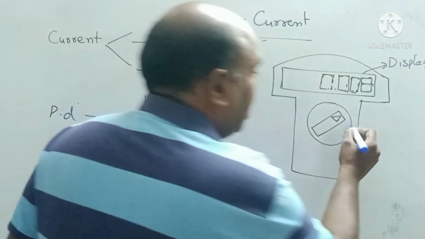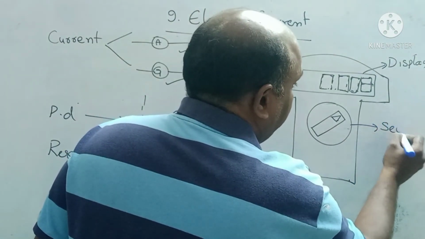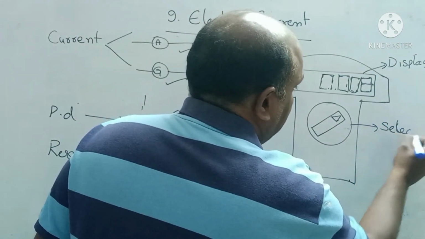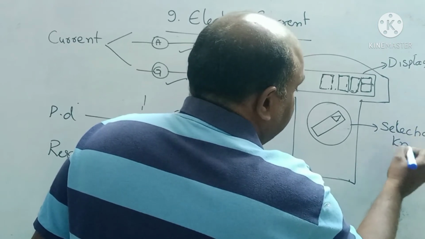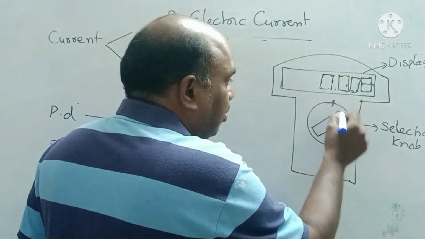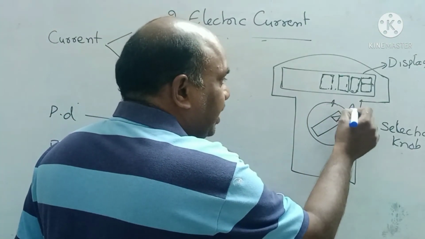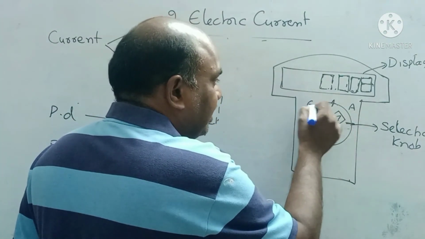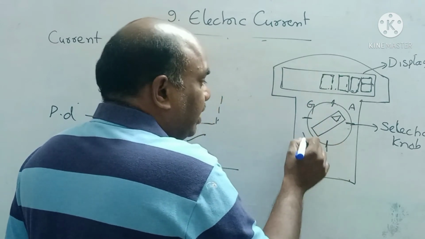This is the selection knob. This selection knob consists of 4 parts. On the right side, the first half part acts as an ammeter. The next half part acts as a galvanometer. The remaining part is the voltmeter.